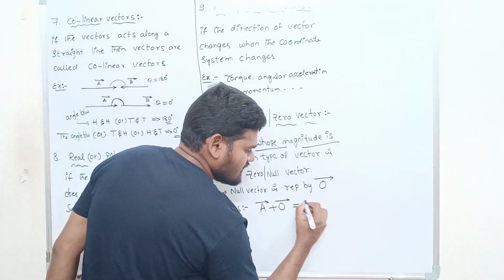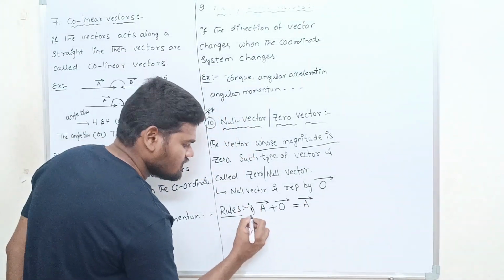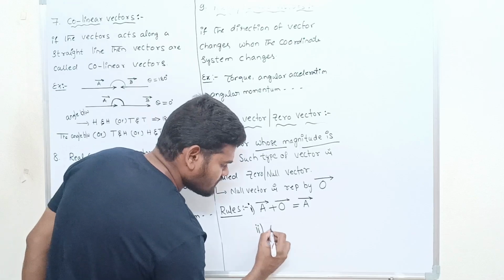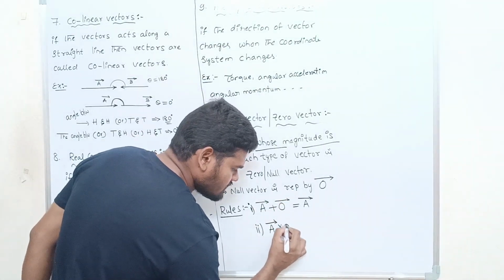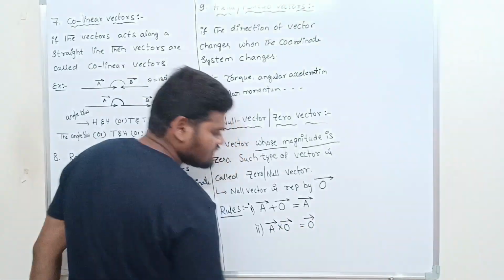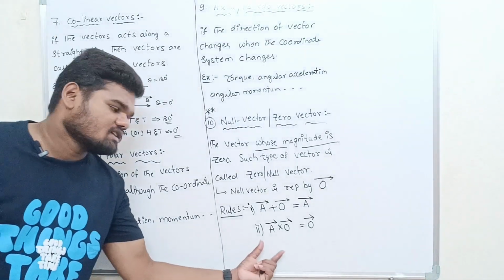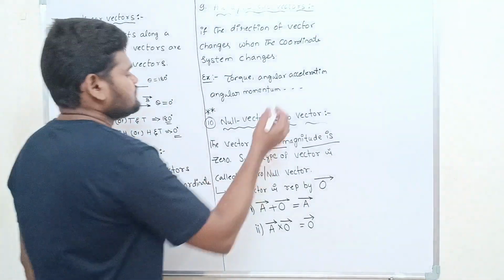So this is the first rule. And I'm taking the second rule. If the vector a bar is multiplied by the zero vector, then you will get the zero vector. Are you getting? Any difficulty? Right. Very good.